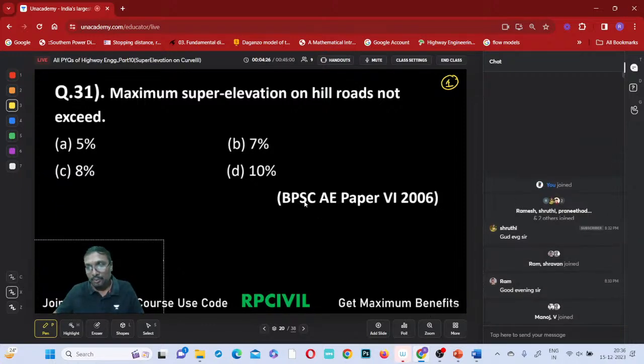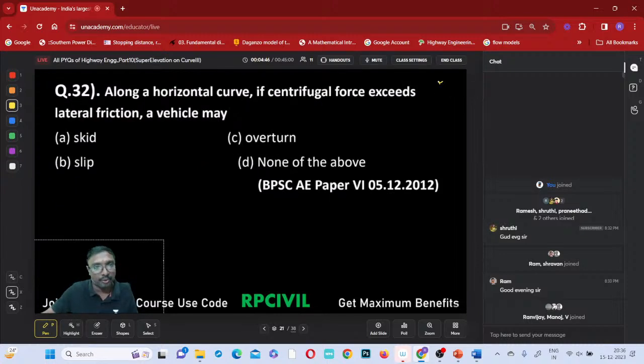Right. So what is that? The maximum super elevation. For the YouTube people also it is visible now, I have increased the font size. Maximum super elevation on a hill road should not exceed, right? So what is the e maximum on this hill road? That is 10%, na? Yes or no? 10% is the maximum super elevation limit on this hill road or not, everyone? Yes, absolutely. Now shall I go on to the next question?